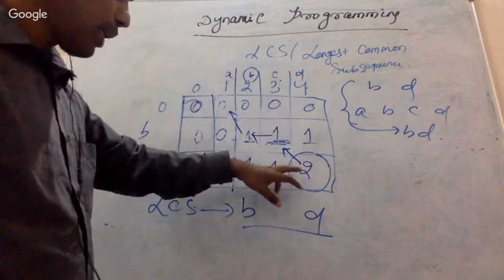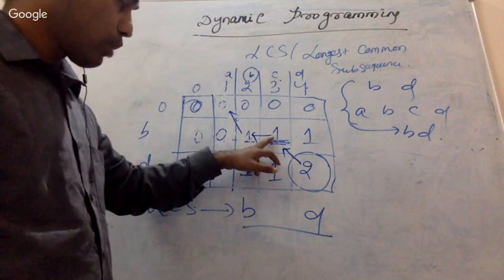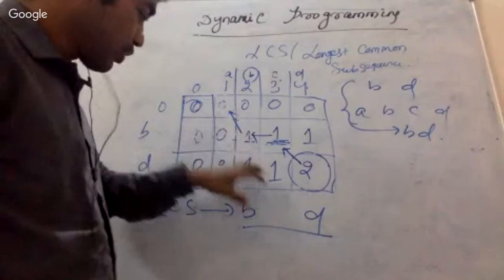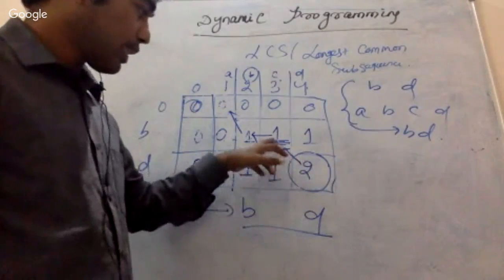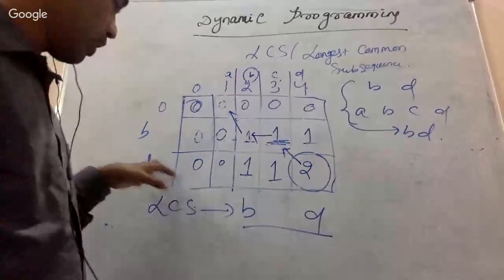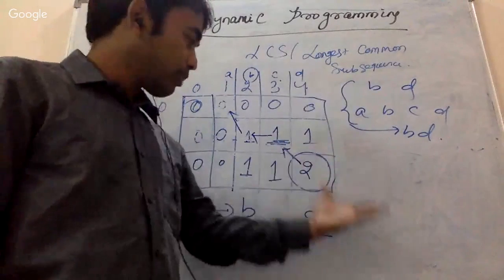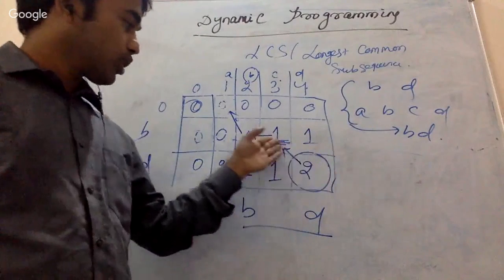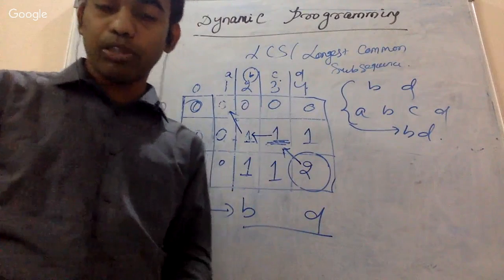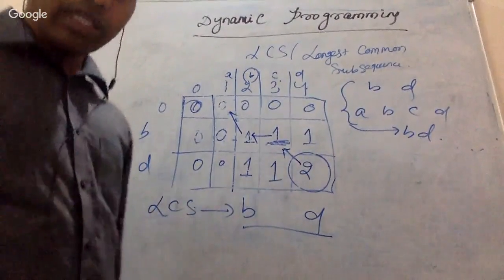So what I'm trying to say is, start with this particular thing. If there is a match, that means 1 plus 1, so it is coming from the corner. Just put this arrow to show where it is actually coming from. Whenever there is a corner arrow, that is the time when there is a match. So this B and D is the solution for this particular example. If it is a big example, you start from this one, and whenever there is a corner arrow, just print that particular variable.